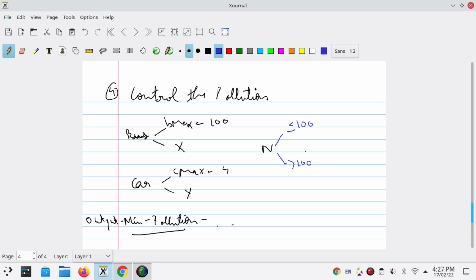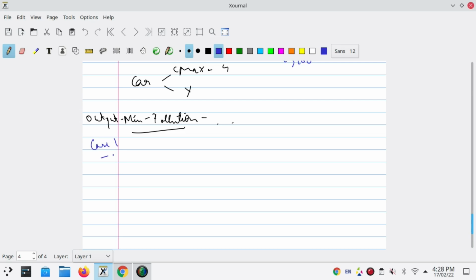If n is less than or equal to 100, then we will require either only one bus, or we will require only cars. Let's try to understand this case.